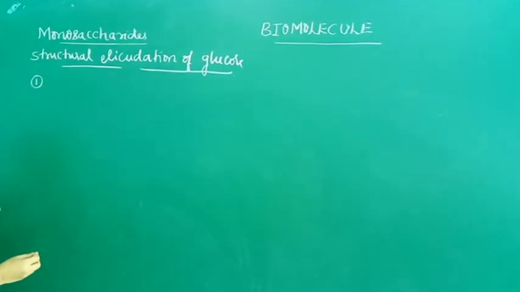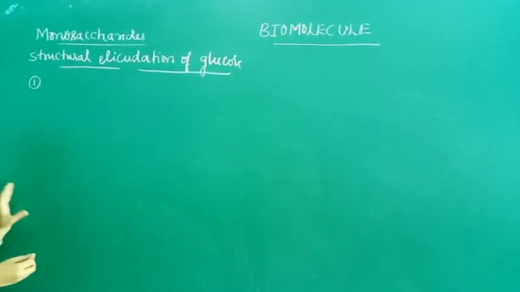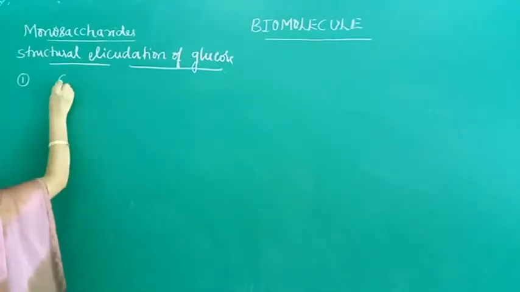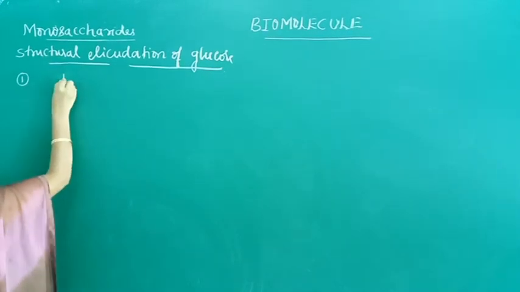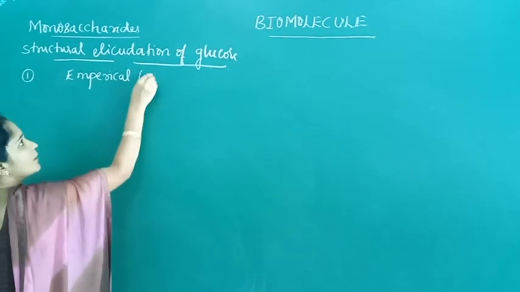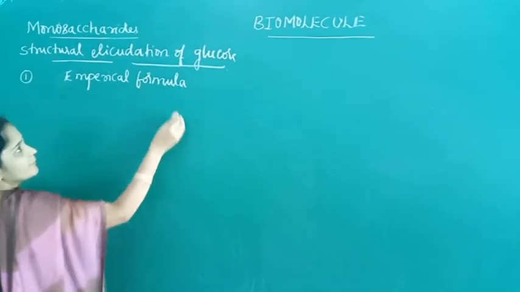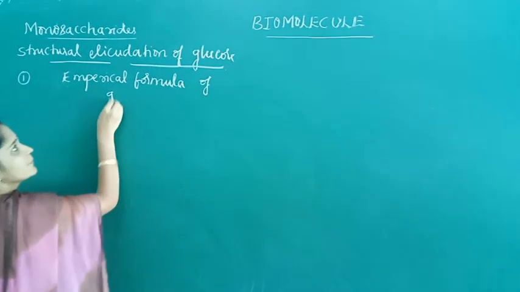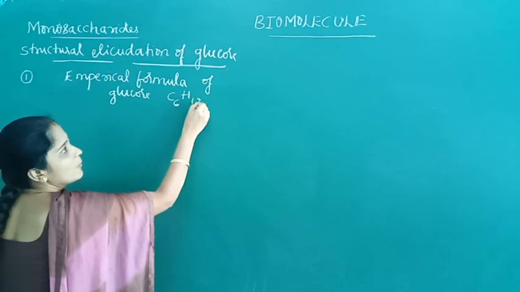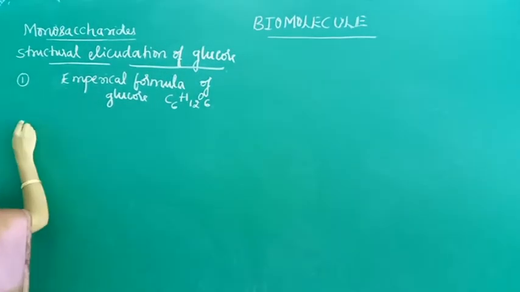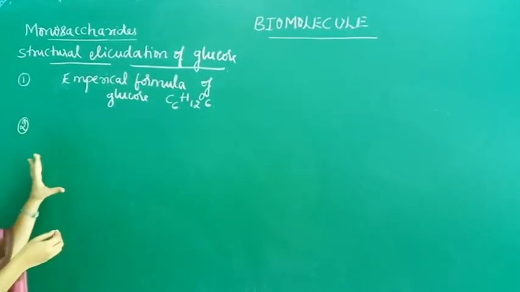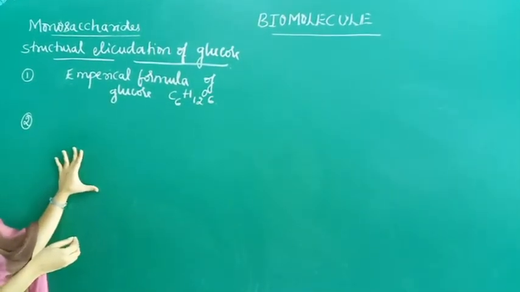The first point is, according to elemental analysis and molecular weight determination, the empirical formula of glucose was found to be C6H12O6.